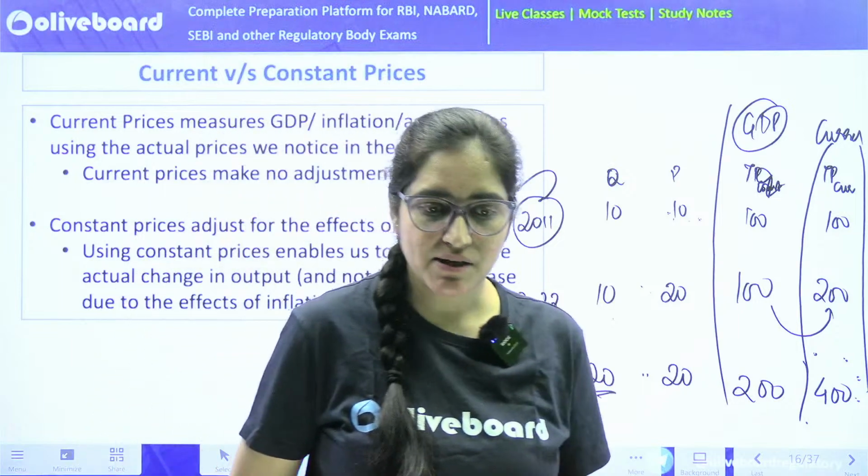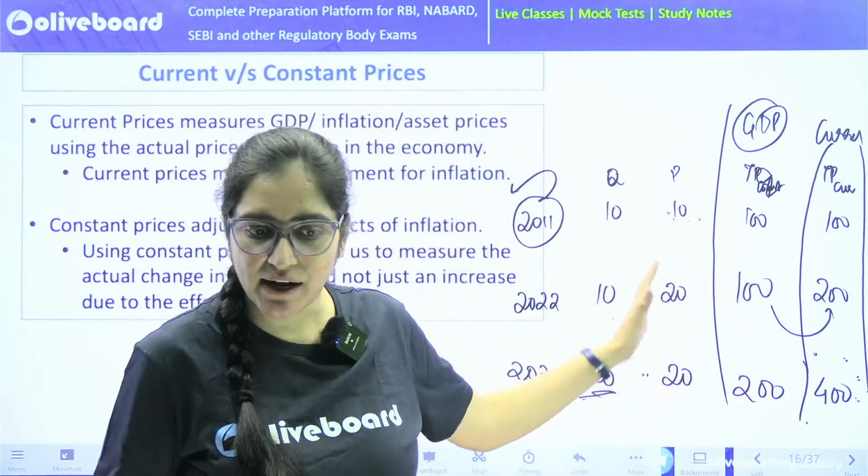At least give me a thumbs up if it's clear. Constant price, what is current price, clear?